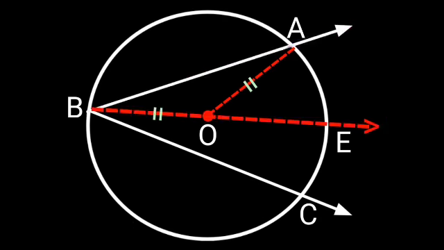But we know that angle AOE is the exterior angle of this triangle. By the exterior angle property, the sum of the two opposite angles is equal to the exterior angle. Angle ABO is equal to angle BAO.